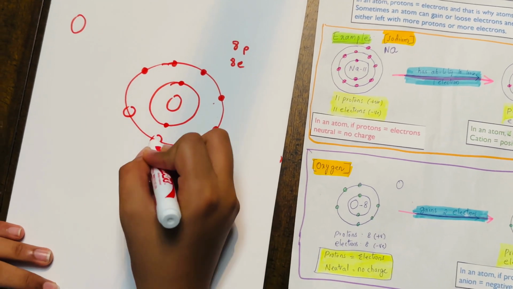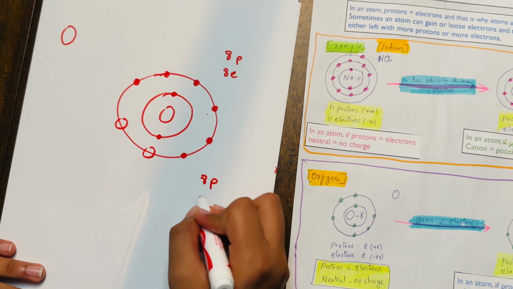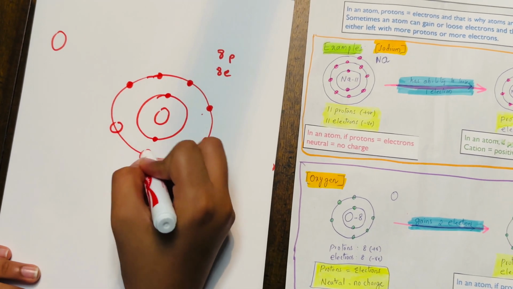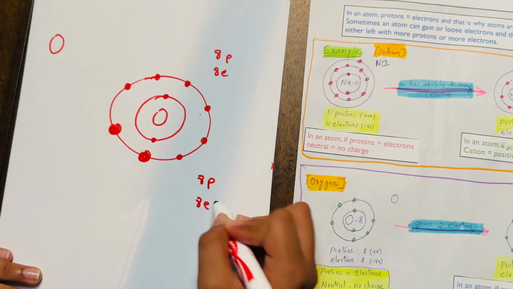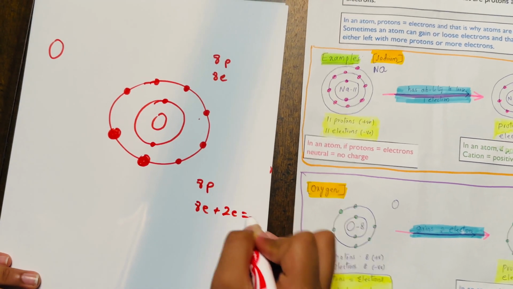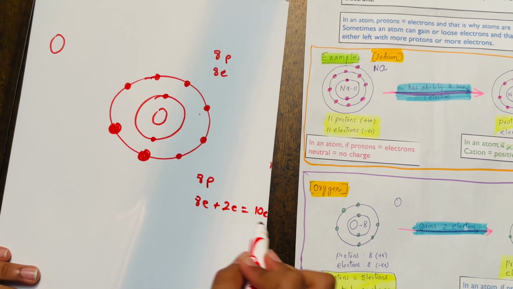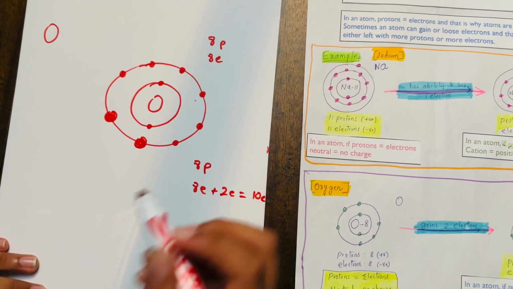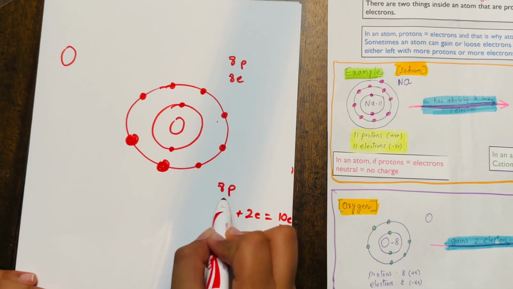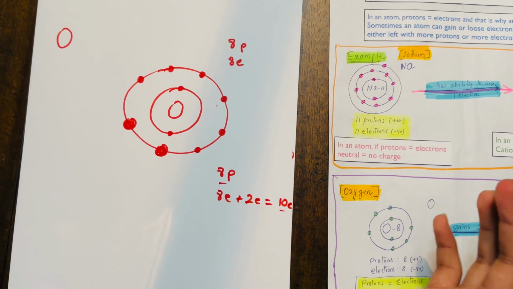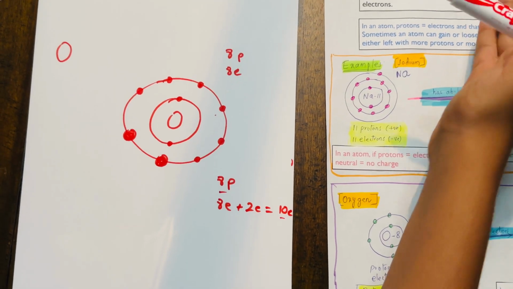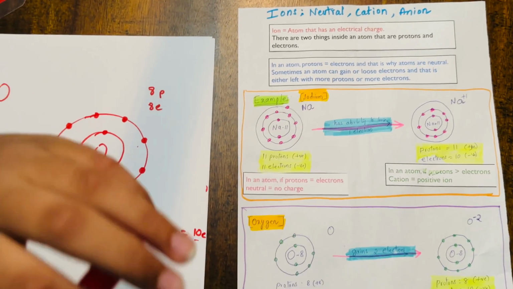But let's just say that we were to add 2 more electrons to the 8 electrons. So now we get 10 electrons and 8 protons. That basically means that there are more electrons than there are protons. And would you look at that? That matches with our definition of the anion. Anion means there are more electrons than there are protons.